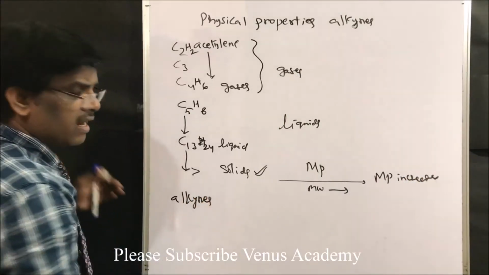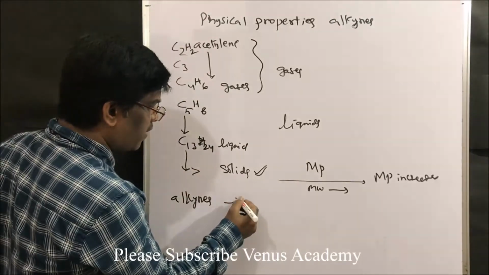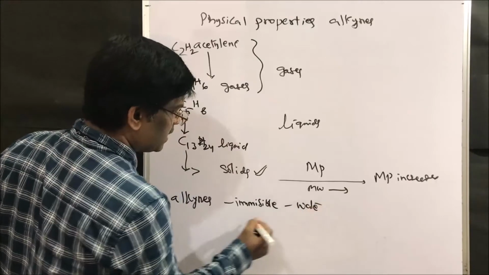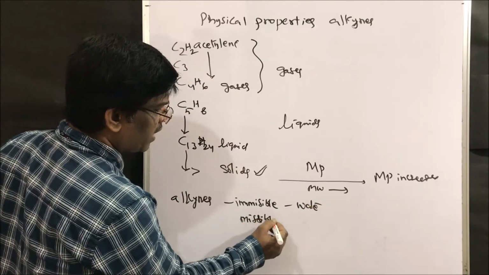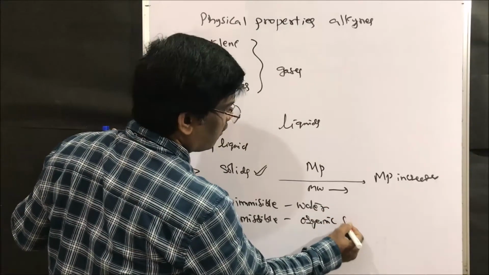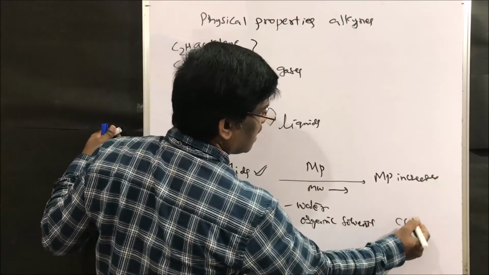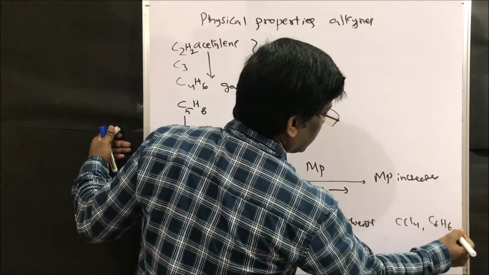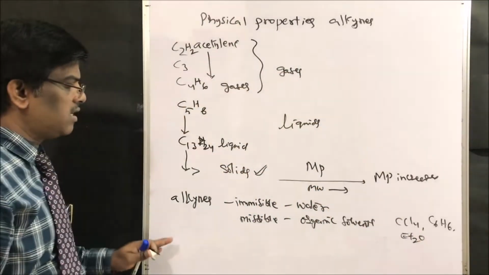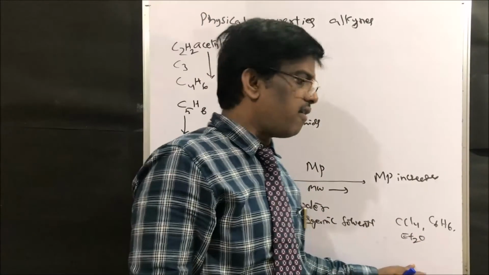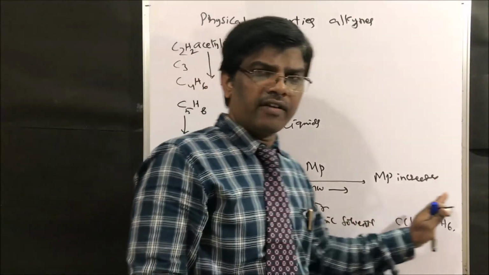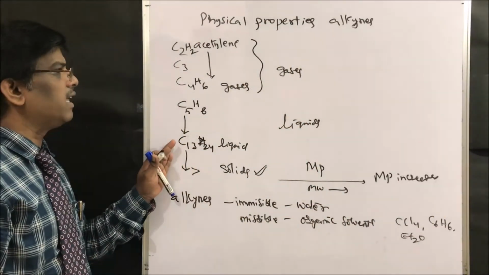As you know, alkynes are organic compounds, immiscible with water, however miscible with organic solvents like CCl4, benzene, or diethyl ether. So melting point increases as the molecular weight increases, since these are solids above C13.